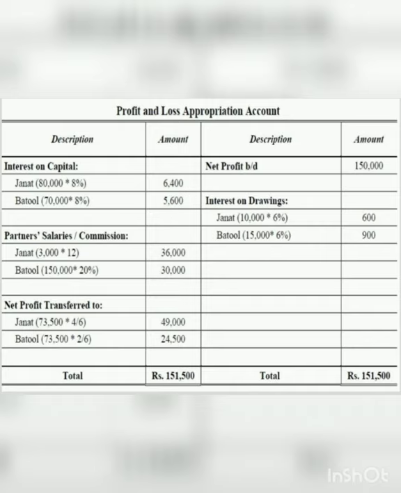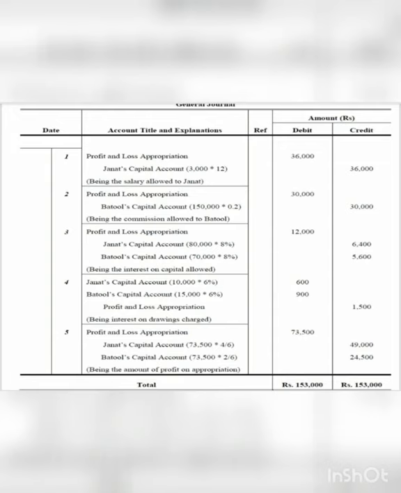Now we will pass some journal entries related to the PL appropriation account. As I told you, I will explain how to prepare these journal entries. Let us understand like this. PL and appropriation account is our title.